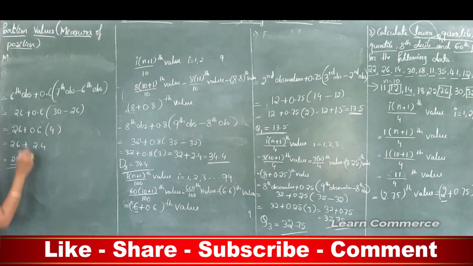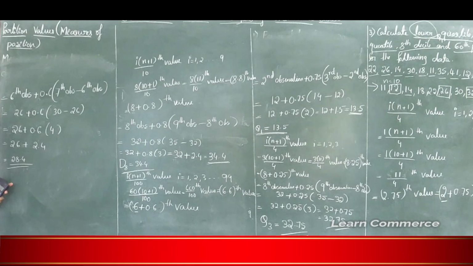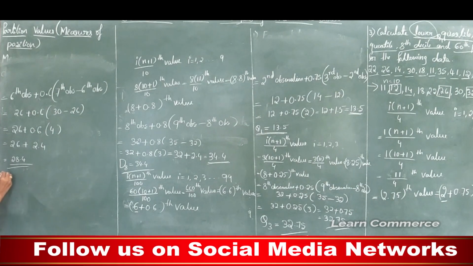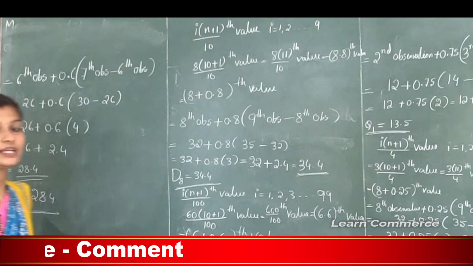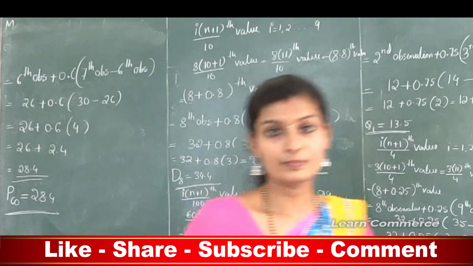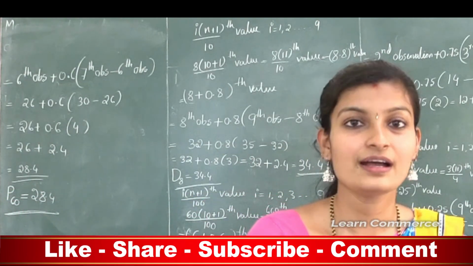This is equal to 26 plus 2.4, which is 28.4. So here this is the solution for the 60th percentile. The 60th percentile is denoted by P60. So here the P60 value is 28.4. This is all about calculation of partition values in case of ungrouped data.